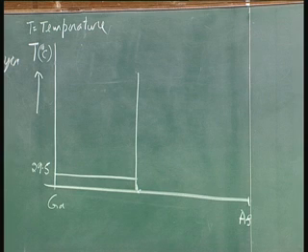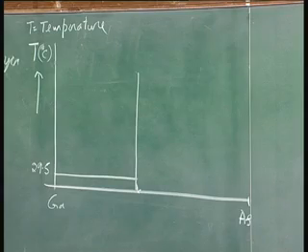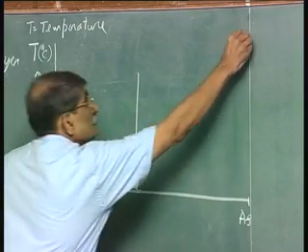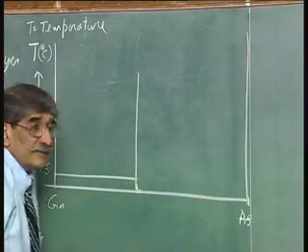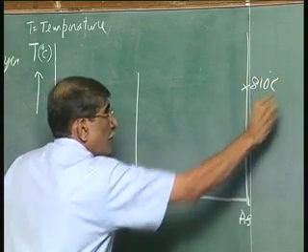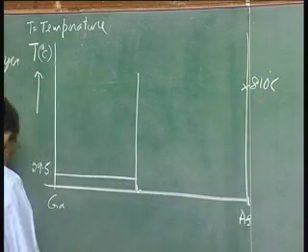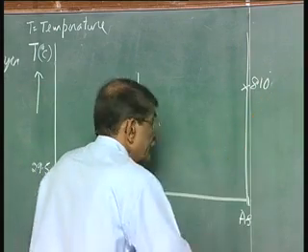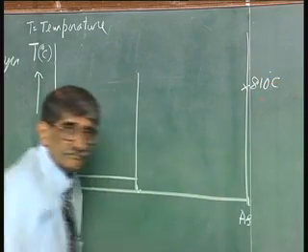Maybe even this room may be cooler, but otherwise it will look like mercury. And if you take arsenic, its melting point is somewhere here, 810 degree centigrade, and it is volatile at that temperature.